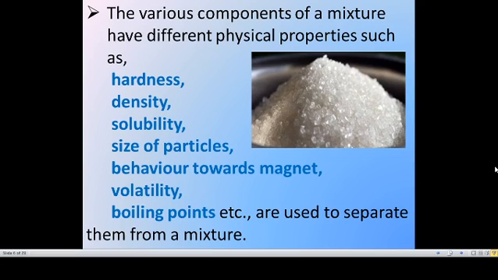We can separate them by physical properties such as hardness, size of particles, density, solubility, and their behavior towards a magnet, their volatility, that means evaporation, how easily they get vaporized. Like that, volatility and their boiling points, we can separate mixtures. If you look at sugar, we can easily say that sugar is white in color. It is somewhat hard. If we mix it in water, it dissolves. It gives a sweet taste. It is like a crystal in structure. So like that we are easily identifying some properties. That is physical properties.